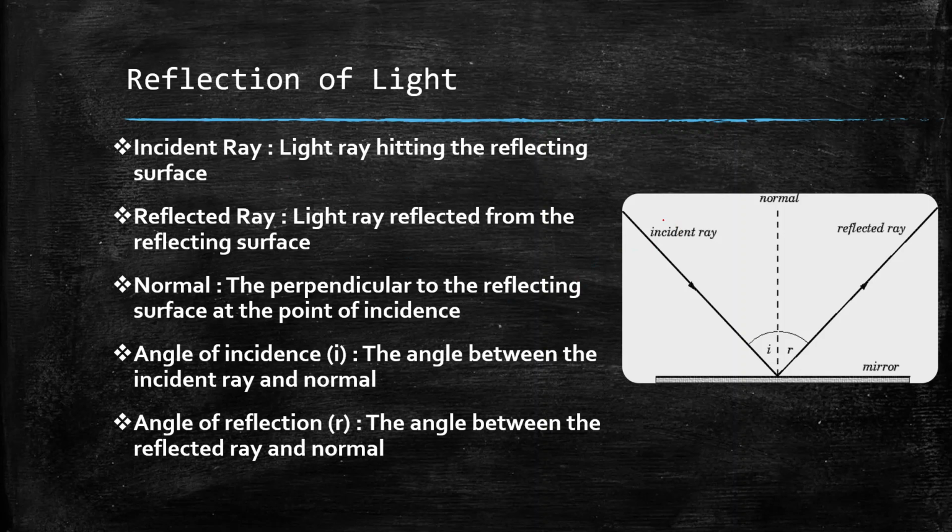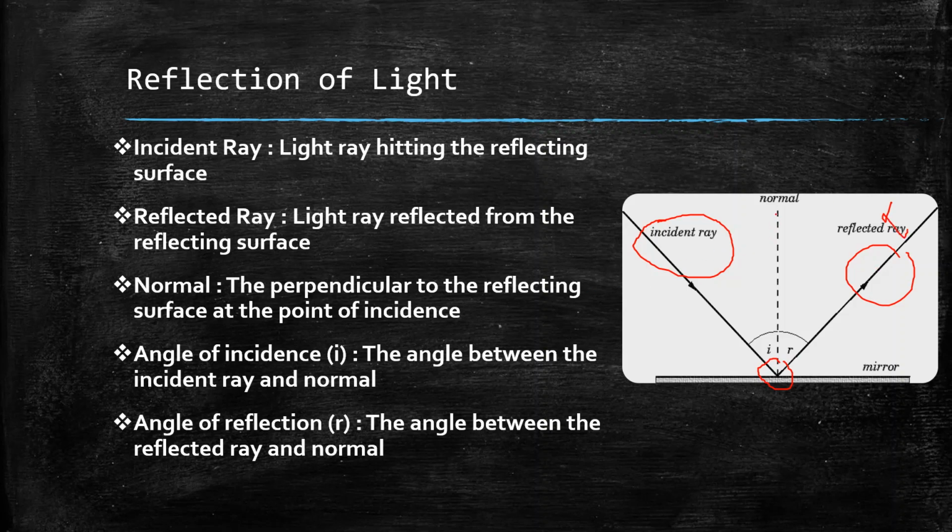Here we can see in this diagram that this is the incident ray because this is coming and hitting this mirror. The next is the reflected ray, which is the light ray getting reflected from the reflecting surface. So here we can see that the incident ray is incident on the mirror at this point and getting reflected via this path. This ray is known as the reflected ray.